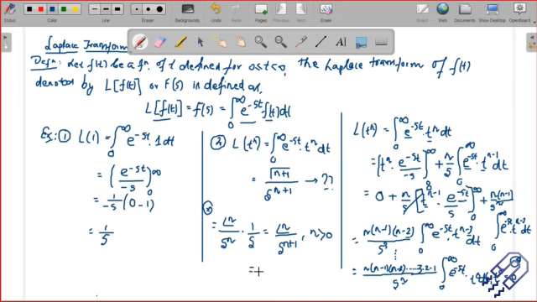And factorial n can be written as gamma of n plus 1, if you remember. The result we have is gamma of n plus 1 over s to the power n plus 1. So this is what we have, and this is how we derive it, okay? So the point here is that this is something which you might have derived before using different techniques, okay? So the important part is you have to remember this. This is the Laplace transform of t to the power n, and this actually might be important, okay? You need to remember this.